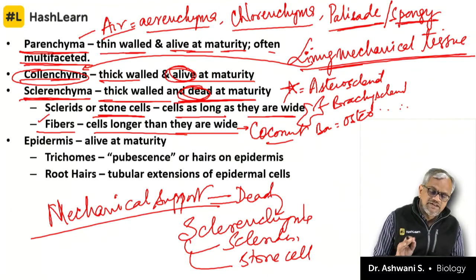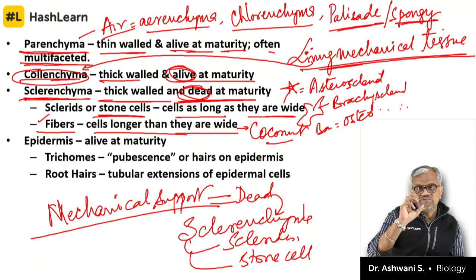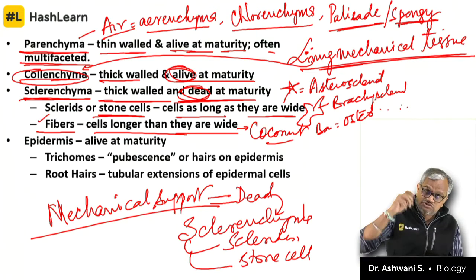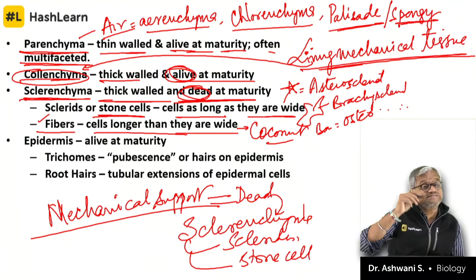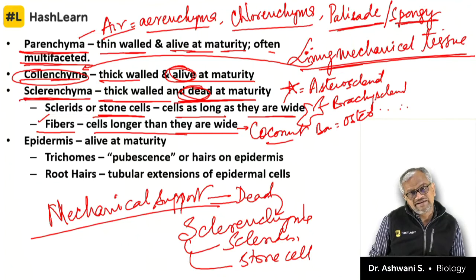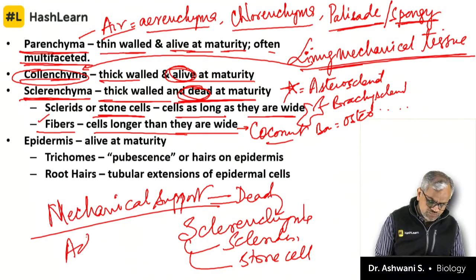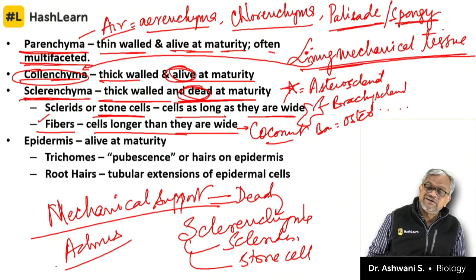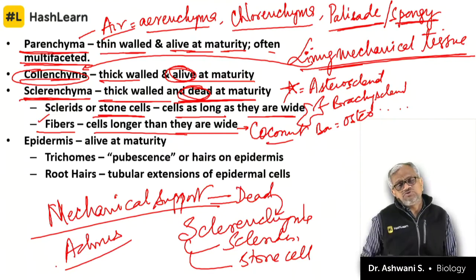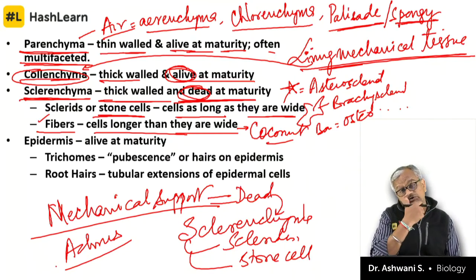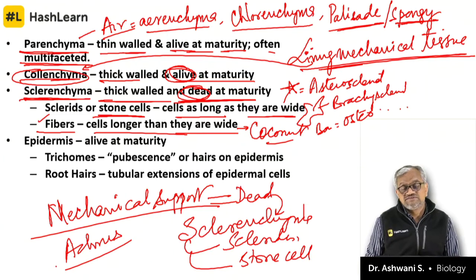But the best example where you can witness stone cells is guava, amrud. When you eat guava, you get a grittiness, some stony component when you eat the seed of it. That stony grittiness you might see in chiku also, Achras sapota. There also the grittiness or stony nature is because of sclerites.